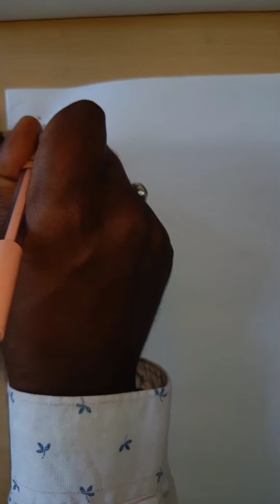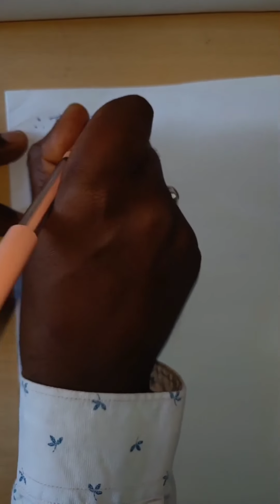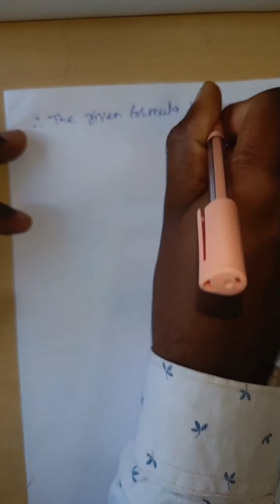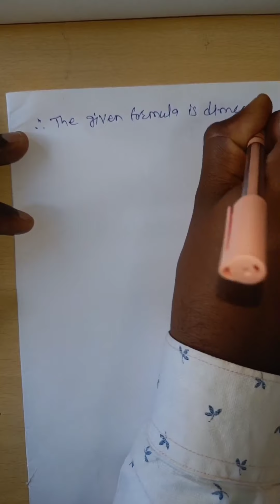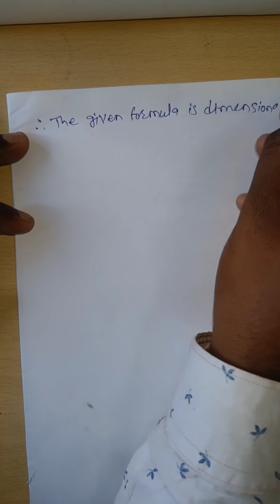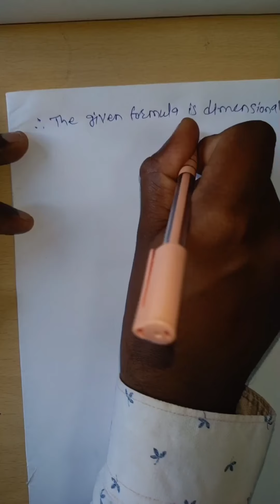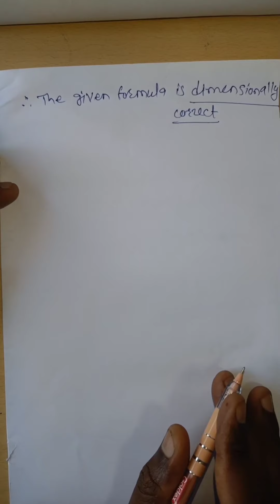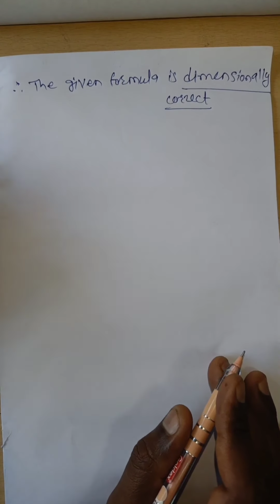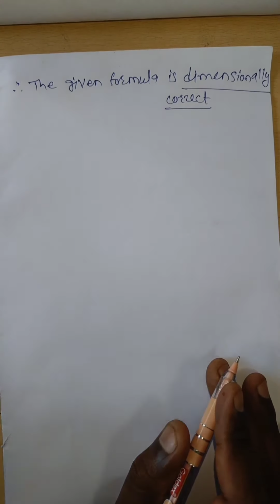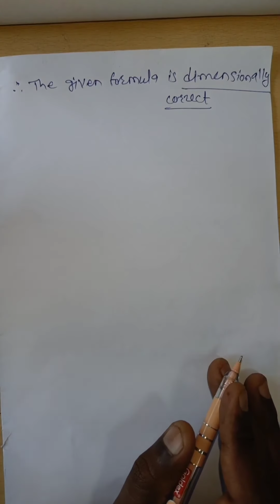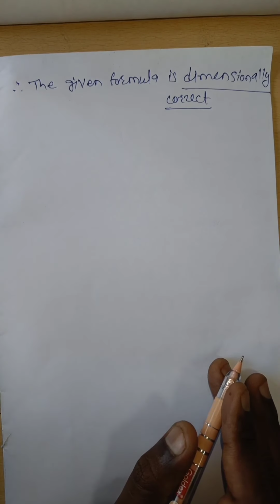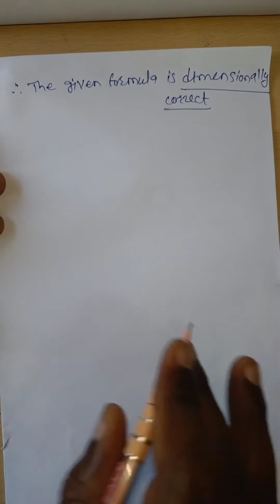Therefore the given formula is dimensionally correct. What is the meaning of dimensionally correct? It means the left hand side dimension is equal to the right hand side dimension. Then and only then can we say that the formula is dimensionally correct. Okay, write down the notes.